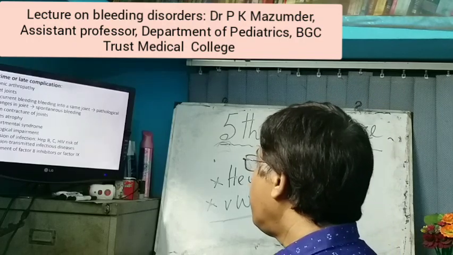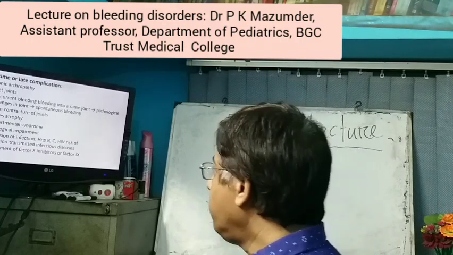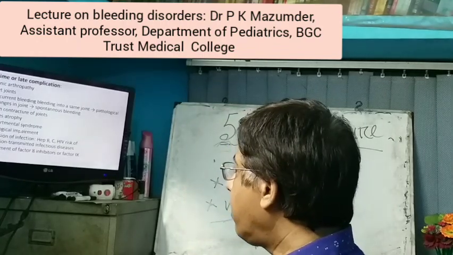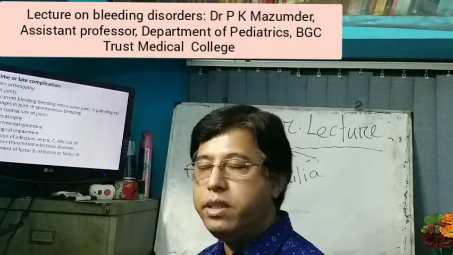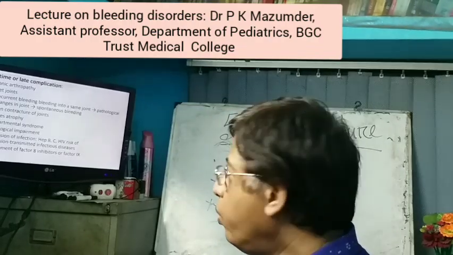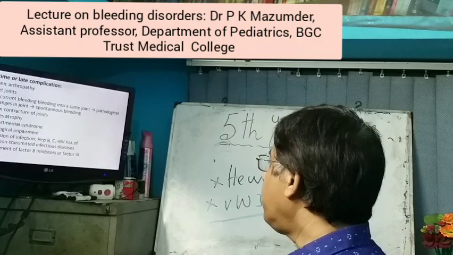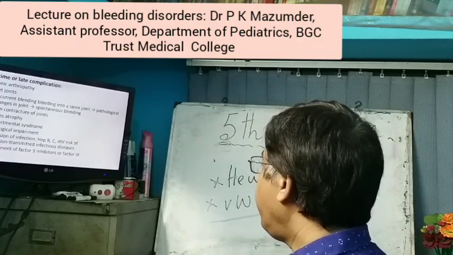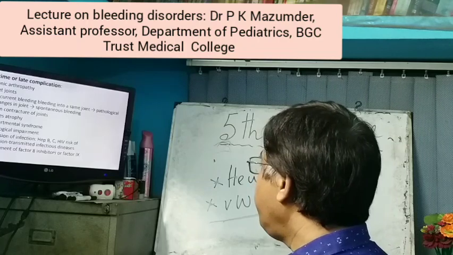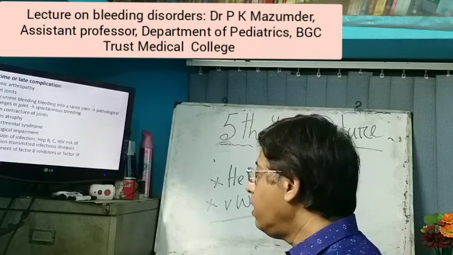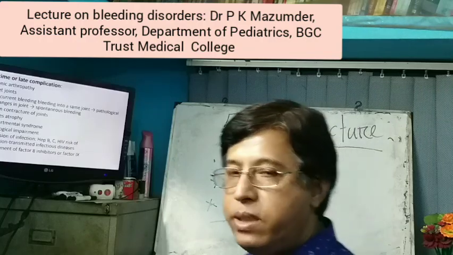Because in severe hemophilia we have to give factor replacement, or in severe cases fresh plasma or whole blood transfusion, which leads to transmission of hepatitis B, C, and HIV. And development of factor 8 inhibitors or factor 9 inhibitors is very important. If factor 8 or factor 9 inhibitors develop, factor replacement does not work.